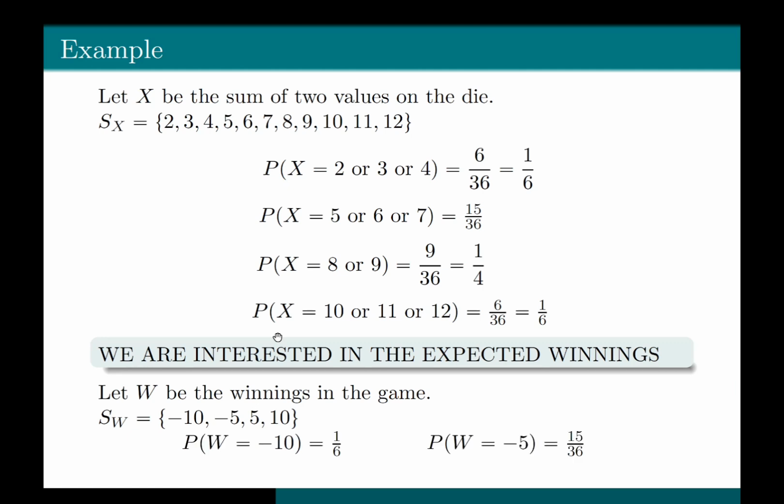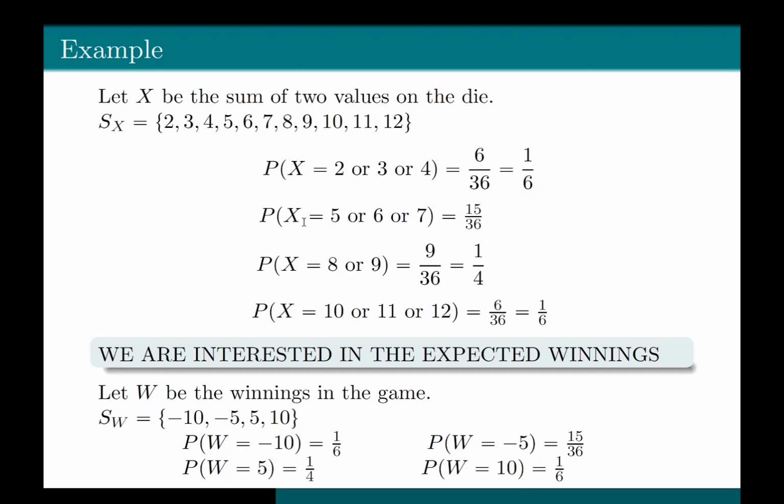So we know that W can take value -10 when the sum of the two values on the die is 4 or less. And that happens with the probability 1 by 6. Therefore, the probability of W equal to -10 is 1 by 6. Similarly, we know that the player will have to give away $5 when the sum of the two values on the die is 5, 6, or 7. Therefore, the probability of W equal to -5 will be the same as the probability that X is equal to 5 or 6 or 7. That is equal to 15 divided by 36.